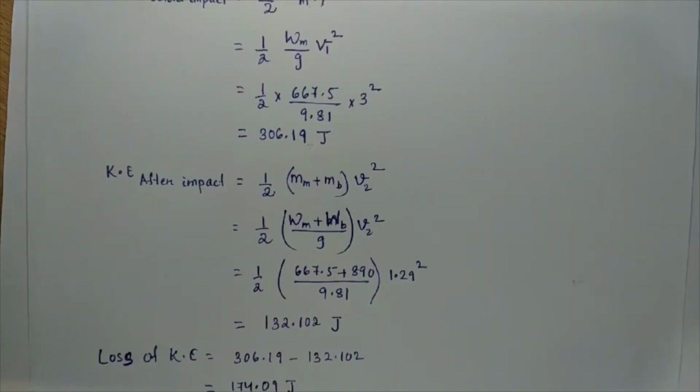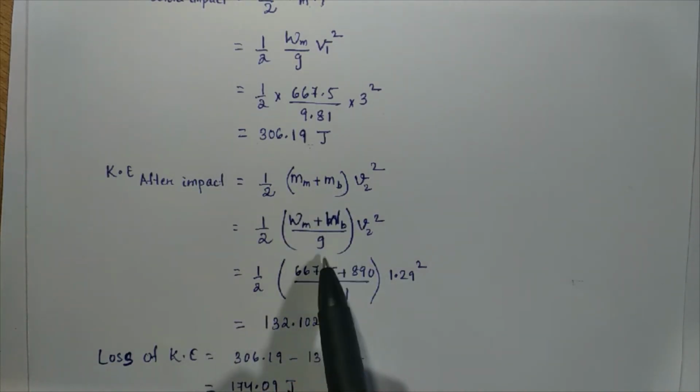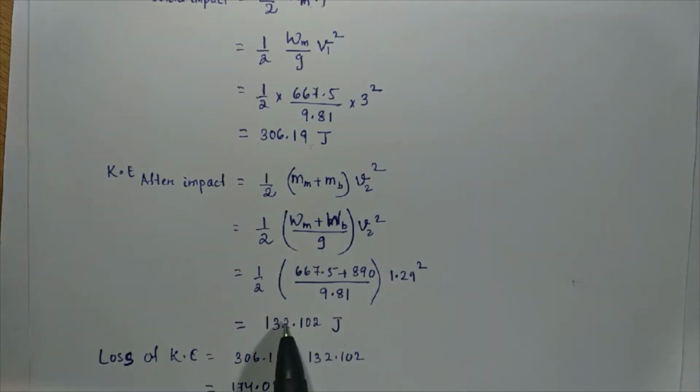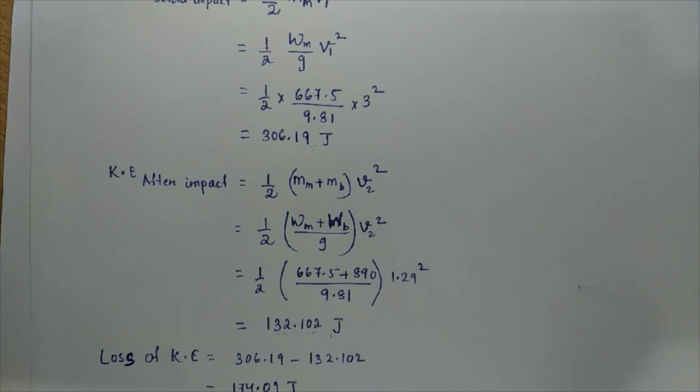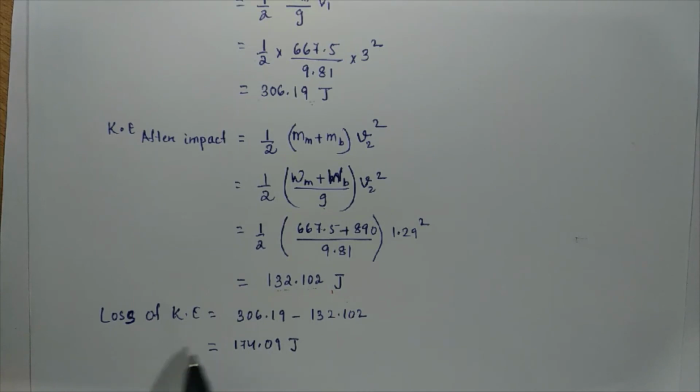Similarly, for the kinetic energy after impact, we consider both masses together, the mass of the man plus the mass of the boat. So that is half Wm plus Wb by g into V2 square. Substituting all the values, we get the kinetic energy of the two bodies after impact. By comparing the kinetic energy before impact and after impact, we find the loss of kinetic energy, that is 306.19 minus 132.102 is equal to 174.09 joule.